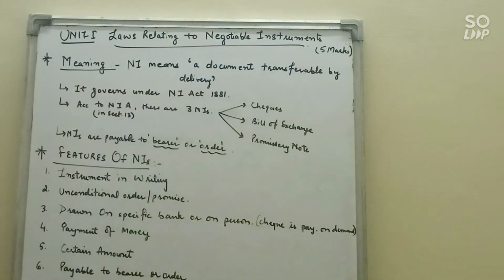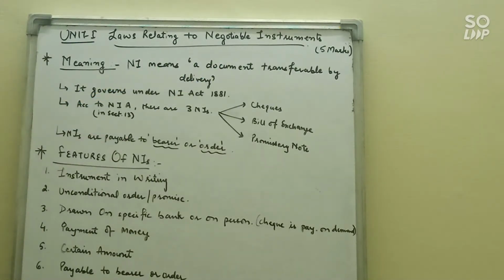This unit will come for 5 marks in your final exam. Let's start with the first topic, that is the meaning of negotiable instrument and its features. So first of all, meaning. Negotiable instrument: there are 2 words, negotiable and instrument. Negotiable means transferable by delivery. Just by mere delivery you can transfer one thing to another. And instrument means document. So it is a document by which a right is created by one person in favor of another. So we can say that negotiable instrument means a document transferable by delivery.